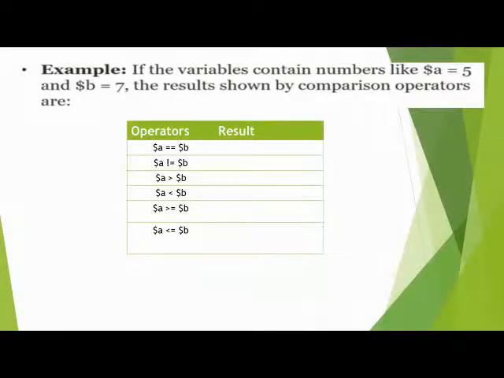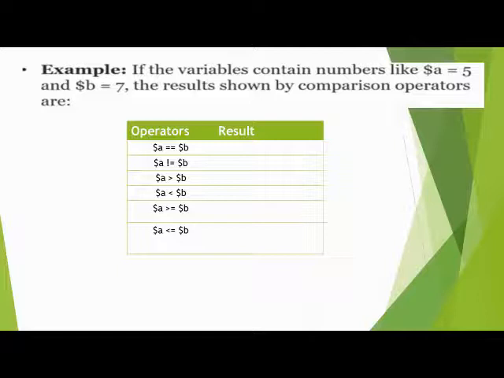These are the operators. Here the values are given, $a equal to 5 and $b equal to 7. So when we put these values in, we get the result. It is true or it is false.